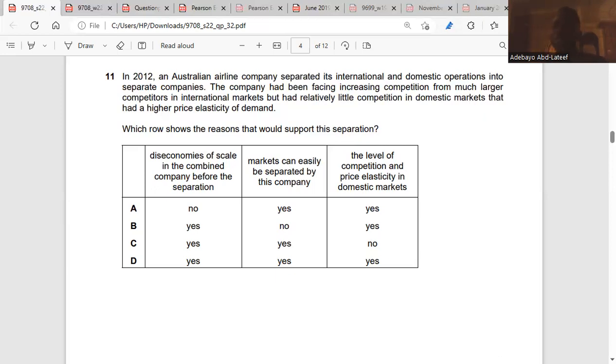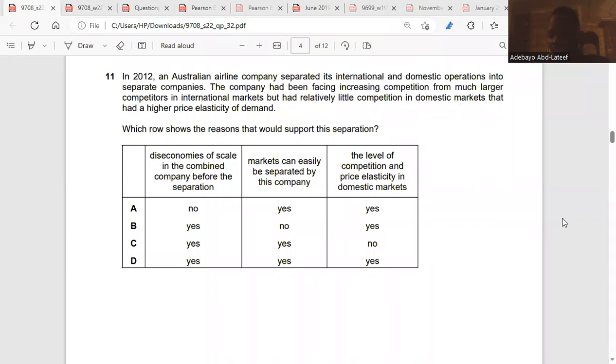And the level of competition, they already said the level of competition in the domestic market has a high price elasticity of demand. So if it has a high price elasticity of demand, it means that prices in that market are based on the quantity, and demand is responsive to the level of consumption.